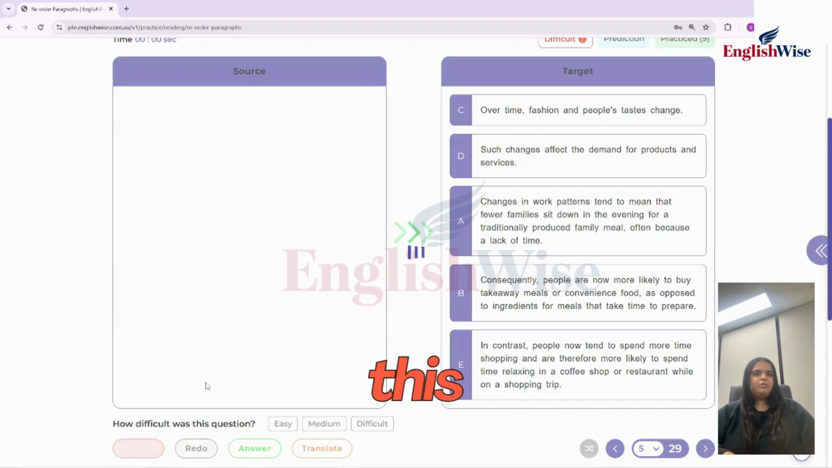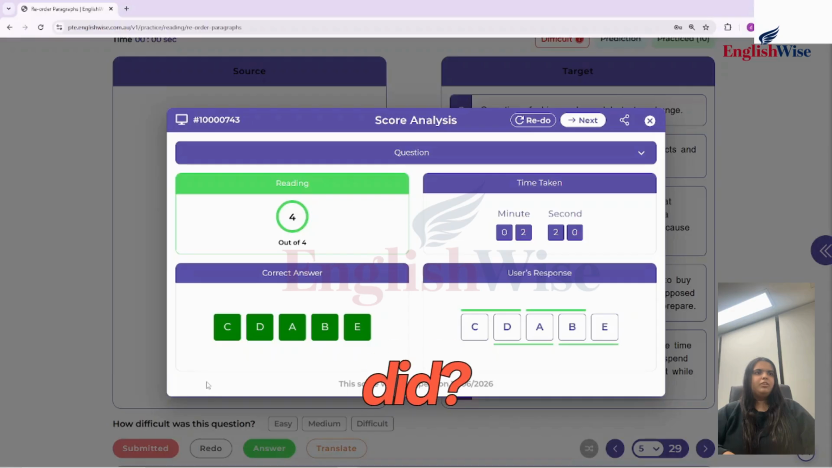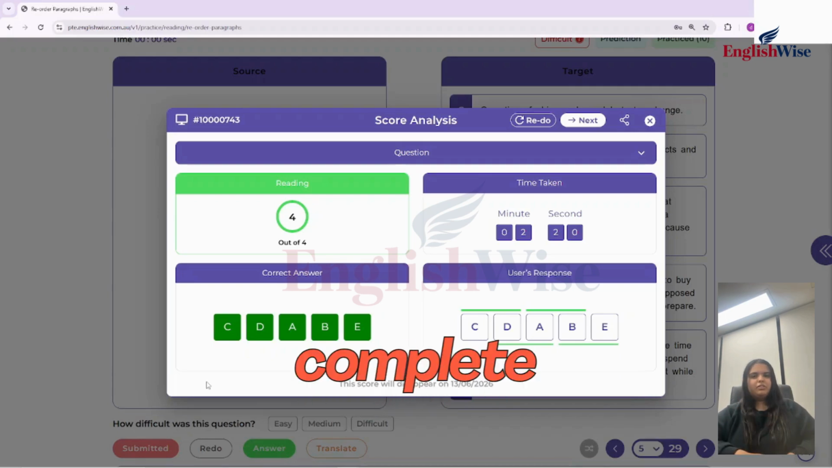So this is how I solved this reorder. Let's see how I did. Yes, you can see I've got all 4 out of 4, and this is how you are supposed to connect the pieces, bits and bits of the story, and give your reorders a complete answer.